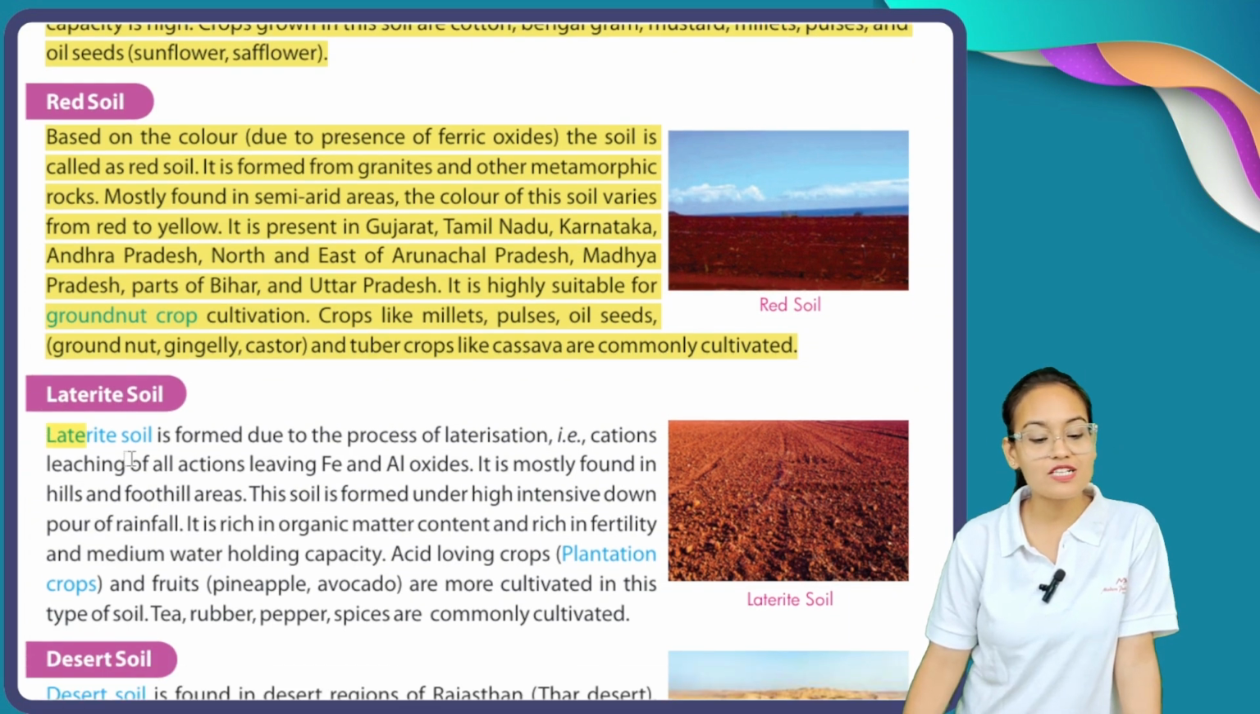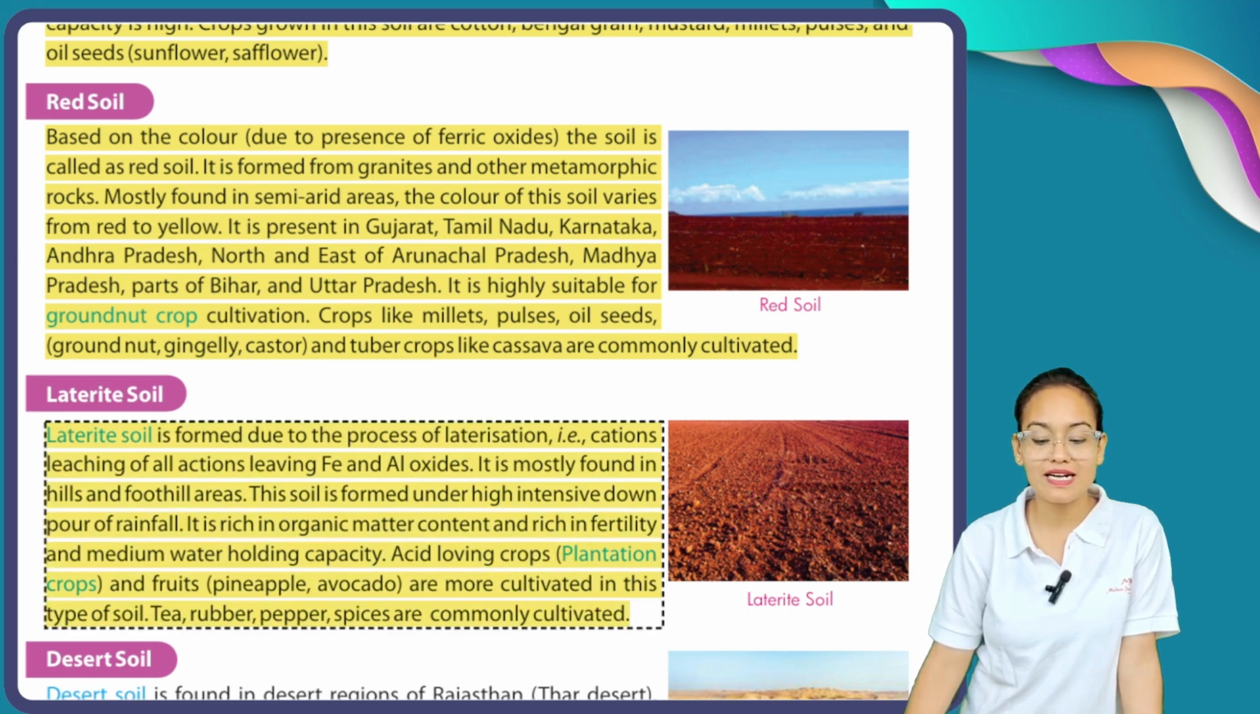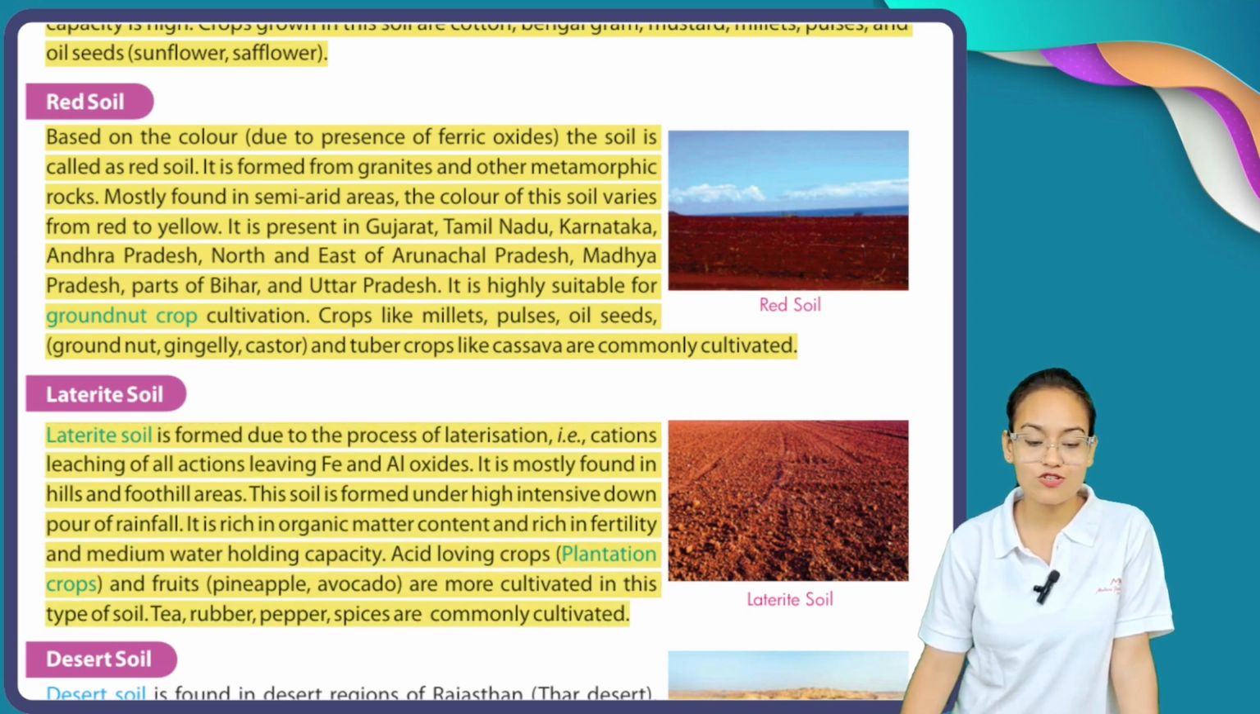After red soil, we are going to discuss laterite soil. Now, what is the meaning of laterite soil? Let's have a look.